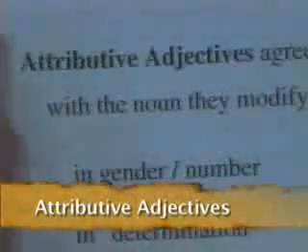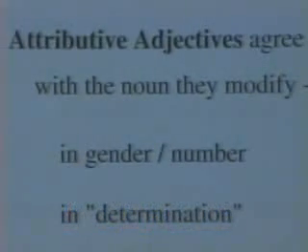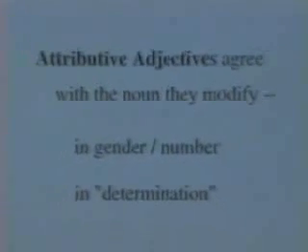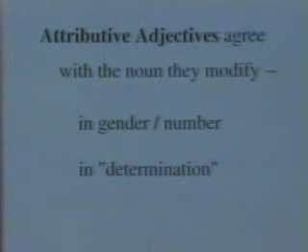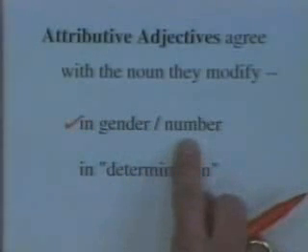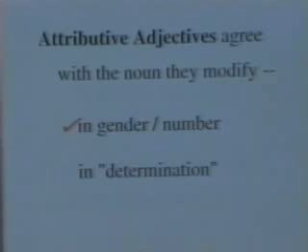Attributive adjectives, in fact, we could say this about all adjectives, agree with the nouns they modify. All adjectives do. In gender and number, and also in determination. This is a new piece of information. We could have guessed they were going to agree in gender and number. So if we're talking about a man that's singular masculine, the adjective that modifies it would be singular masculine. But the adjective is also going to agree in determination. Let me show you what that means in a minute.